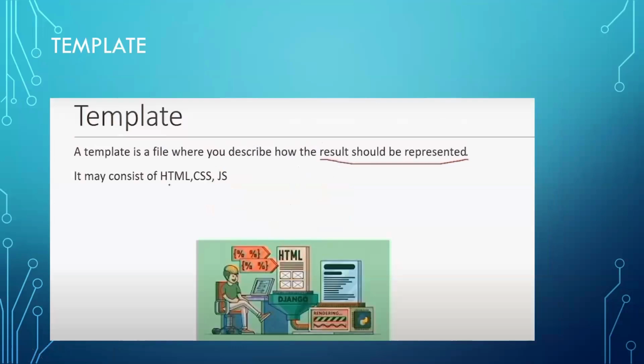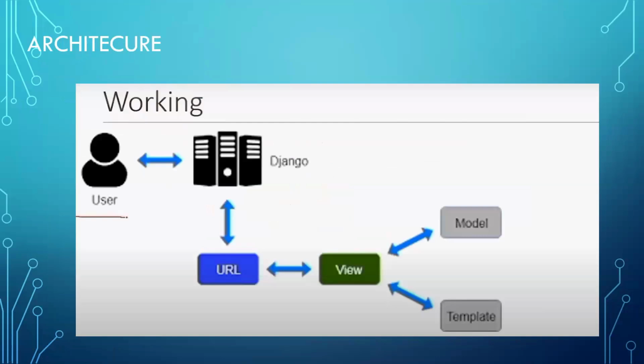Template is a file where you describe how the result should be represented. It may contain HTML, CSS, and JavaScript. In this template, you are going to see the web result. How is this going to work? The user is sending the request to the Django server. The user request will be sent in the format of the URL mapping.